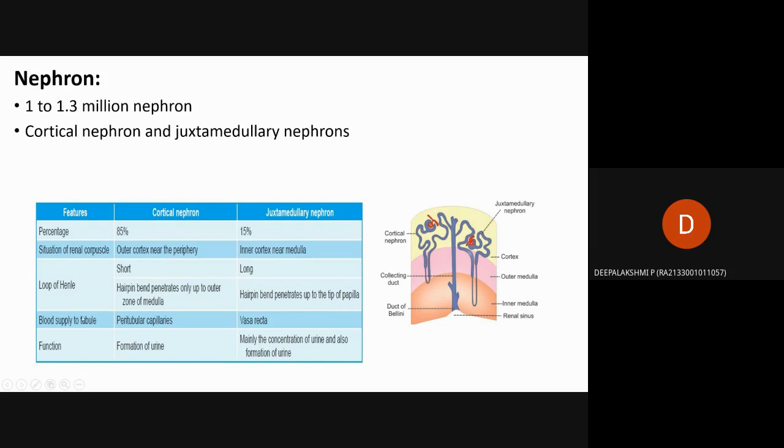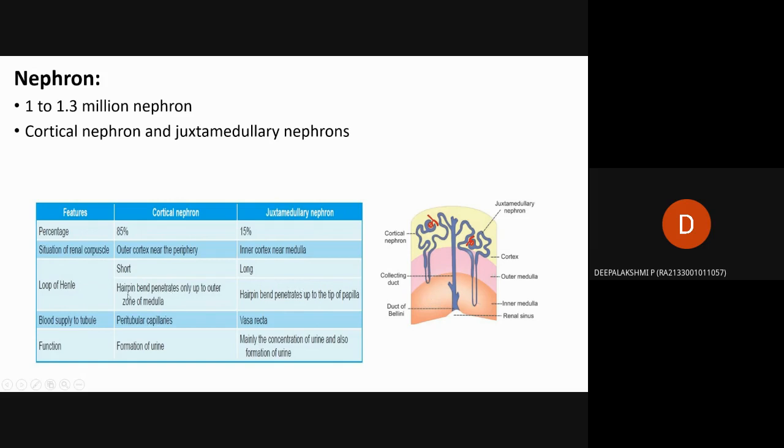Next, the tubule loop of Henle is short in the cortical nephron and long in the juxtamedullary nephron. In the picture we can see the descending limb and the ascending limb. Comparing the two, here the loop of Henle is short and here it is long.